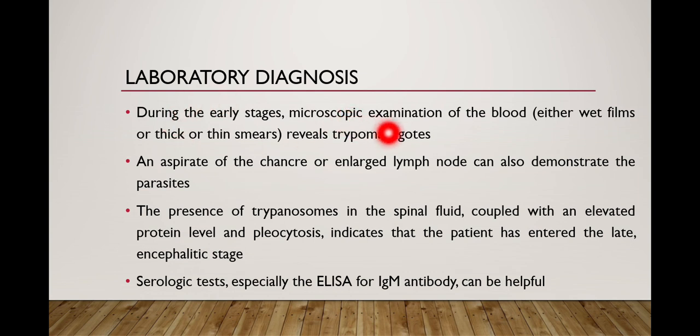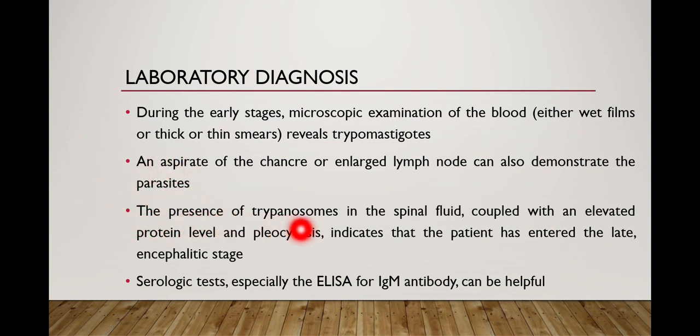During the early stages, microscopic examination of the blood, either wet films or thick or thin smears, reveals trypomastigotes. The trypomastigotes of Trypanosoma gambiense and Trypanosoma rhodesiense are similar to those of Trypanosoma cruzi. An aspirate of the chancre or enlarged lymph node can also demonstrate the parasites. It means that you can also take an aspirate from the chancre produced at the bite site of the tsetse fly or from an enlarged lymph node, and these aspirates can also demonstrate the presence of the parasite.